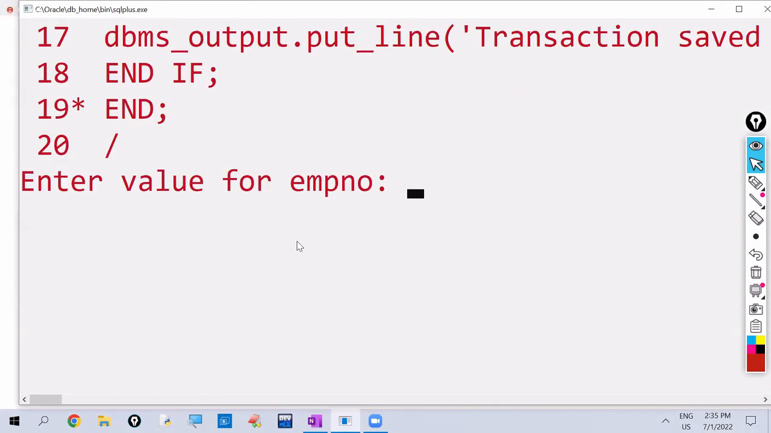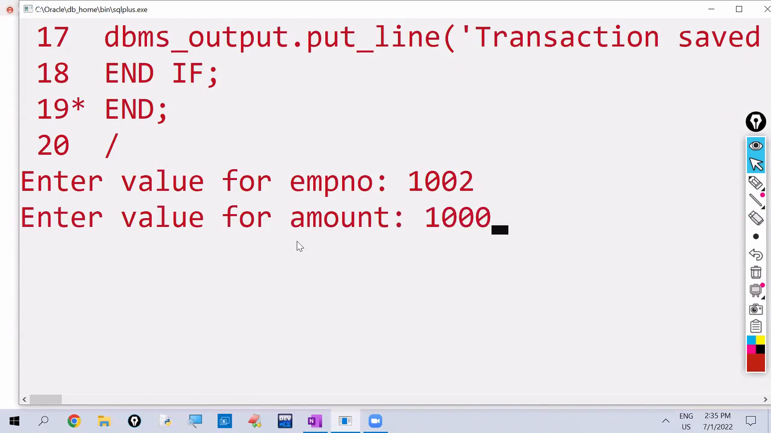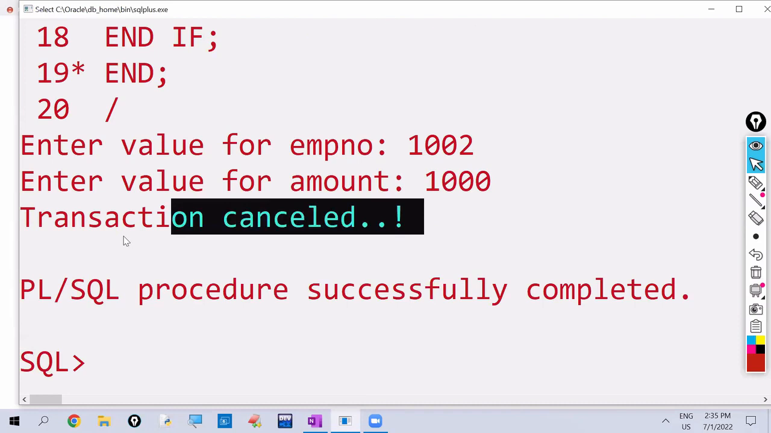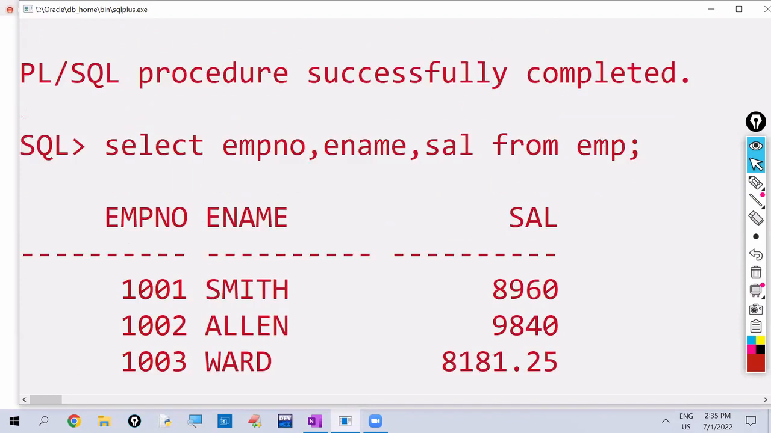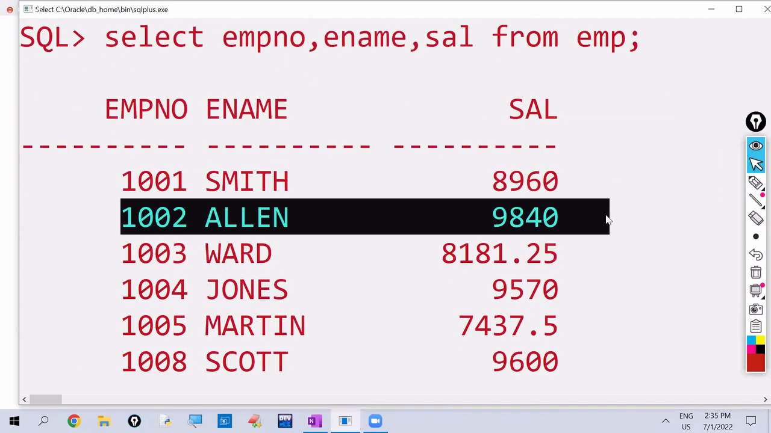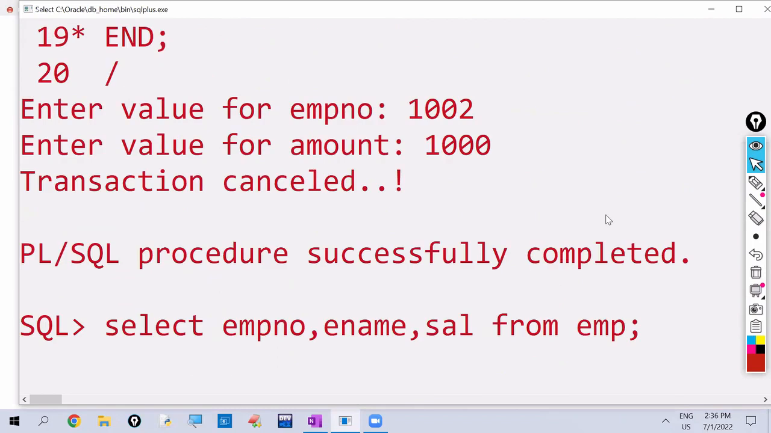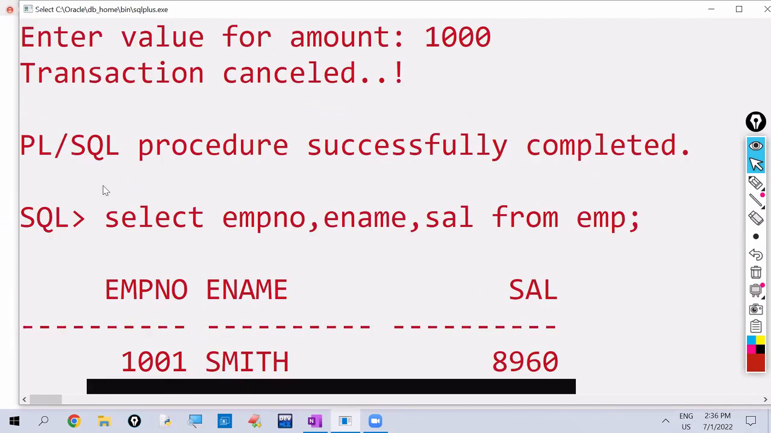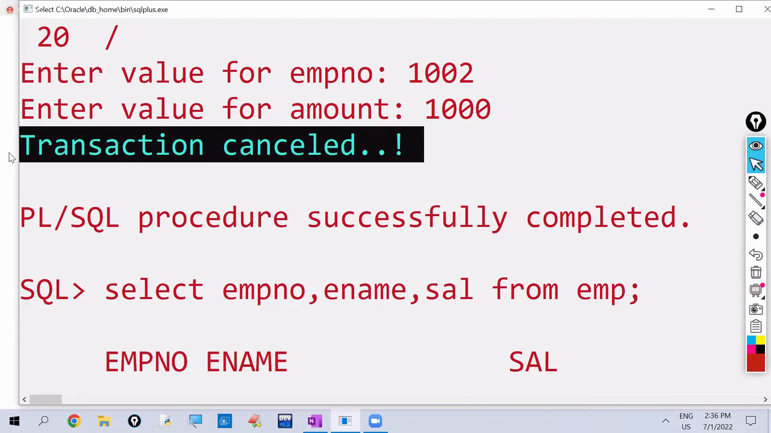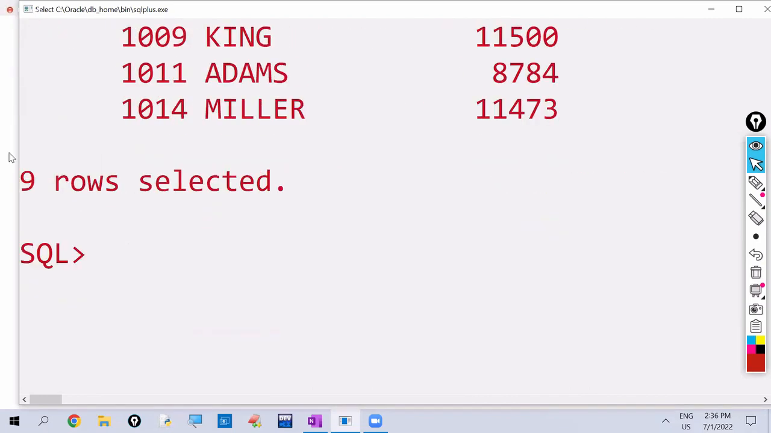Okay. So employee number I'm giving as 1002. 1,000 rupees salary we are increasing. So what is it telling? Transaction cancelled. So observe here what the salary actually is. Employee number, e-name, salary from EMP. As of now, the 1002 employee salary is 9,840. Here we are increasing 1,000 rupees. So after increment, what will be this employee's salary? 10,840. So more than 10,000. So that's why it is cancelling the action. One more time we are running.